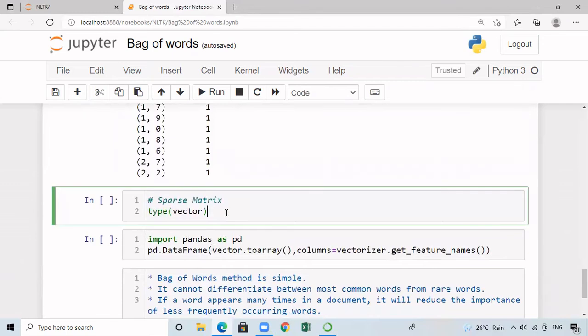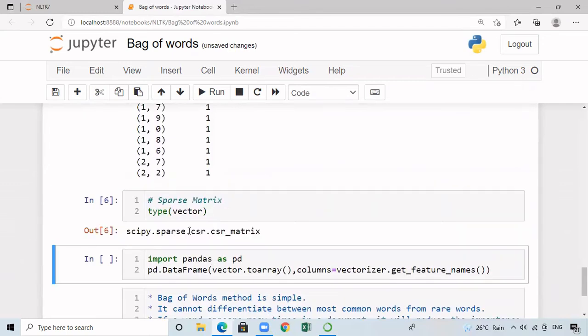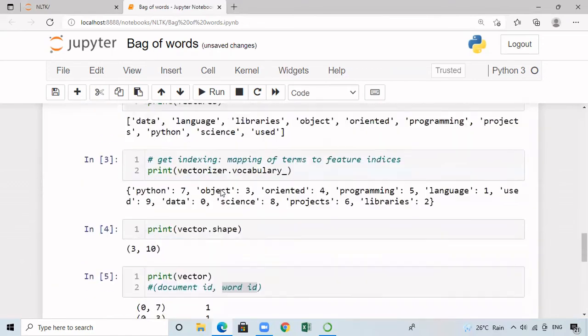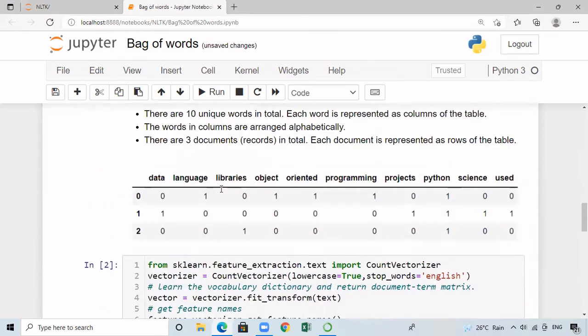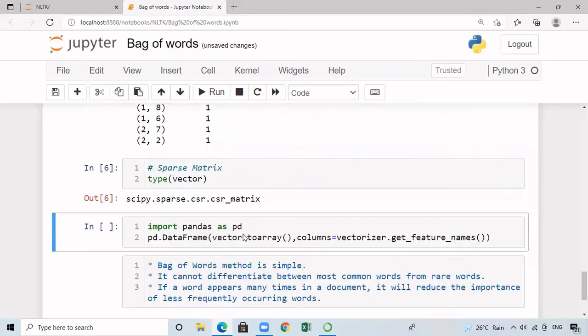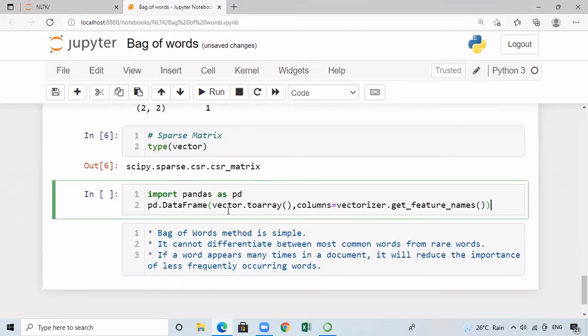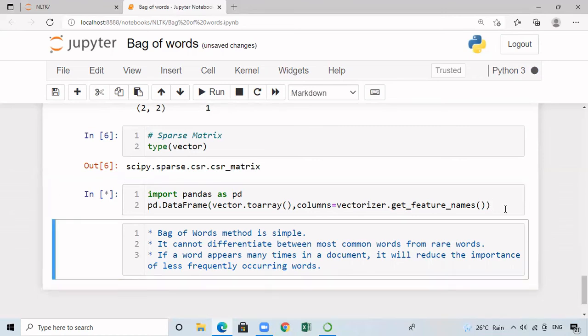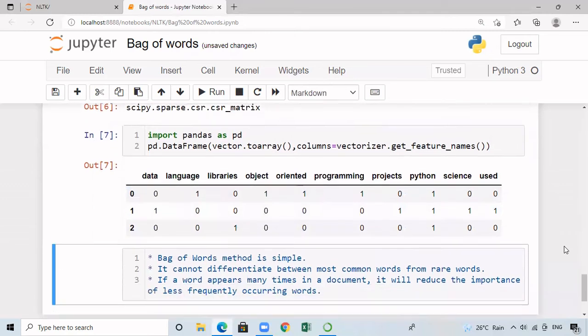And the type of vector is a sparse matrix. When a matrix has a large number of zeros, it is called a sparse matrix. So in this, if a particular feature is not present, we are going to get zeros. Now let us convert this into an array. For that, I am calling vector.toarray. And the columns are nothing but the features. So I am calling vectorizer.get_feature_names. When I do this, I'm going to get this particular matrix.